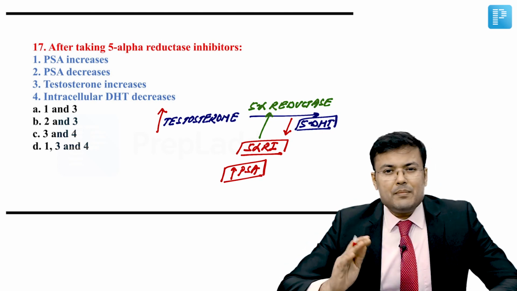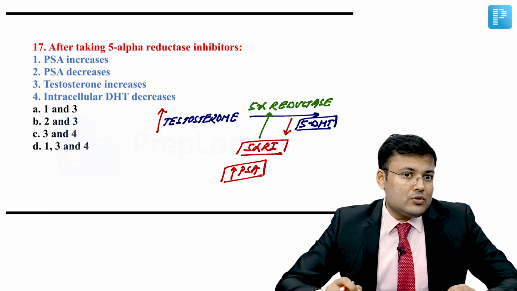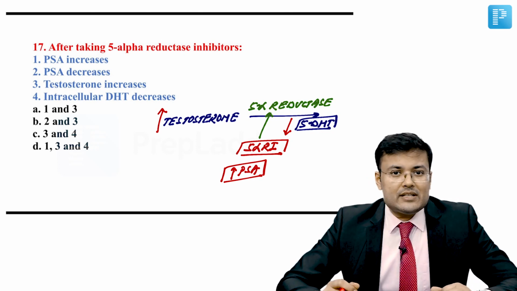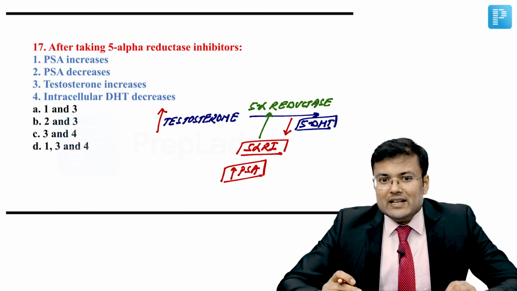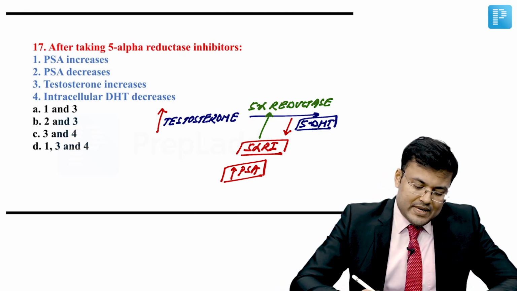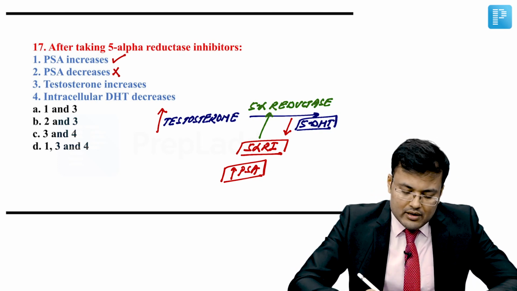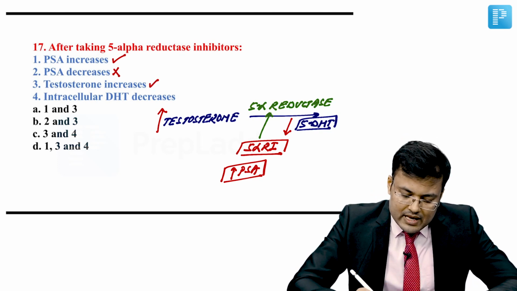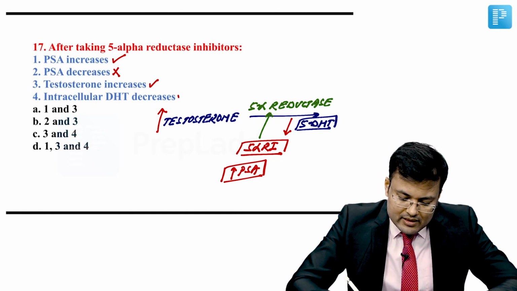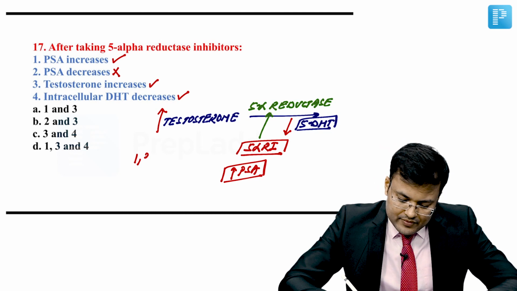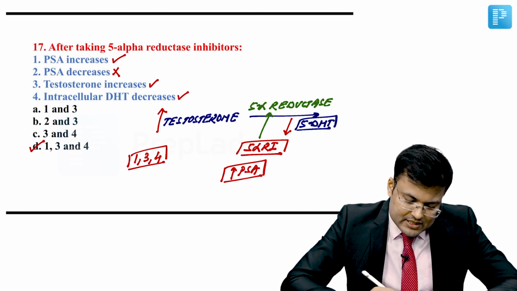So what happens? PSA increases after 5-alpha reductase inhibitor use, testosterone increases, but dihydrotestosterone levels decrease. So what are the options? PSA increases, correct. Decreases, this is wrong. Testosterone increases, yes. Intracellular dihydrotestosterone decreases, that's correct. So 1, 3 and 4, these are correct. So the correct answer for this question is D.